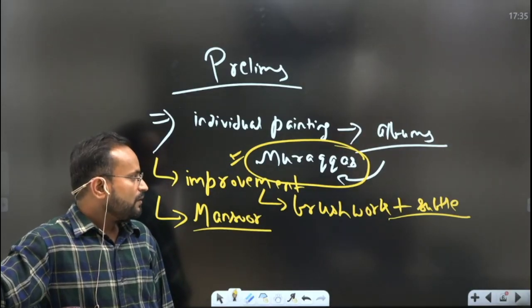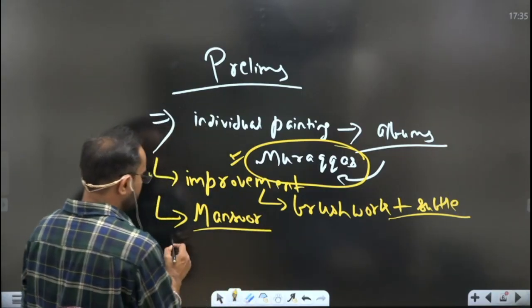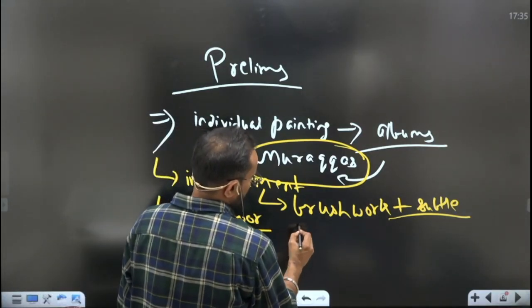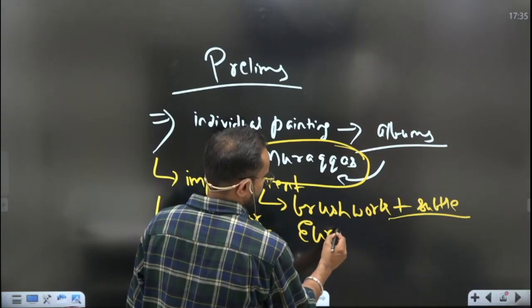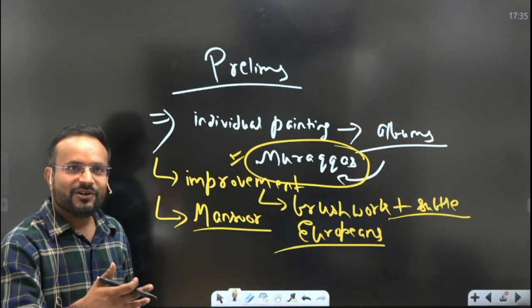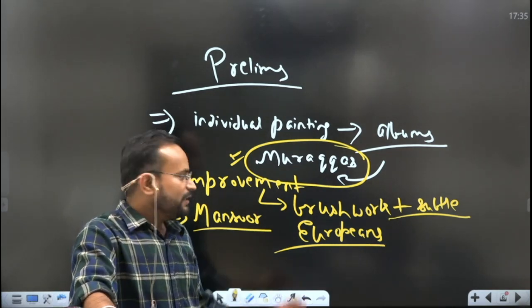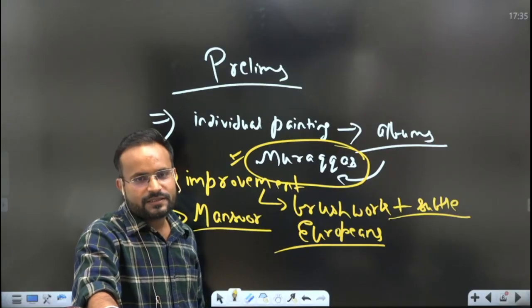Okay. So if you now connect, you will see that it was actually during Jahangir's time that the Europeans started entering the Mughal court, right? You must have heard of the British envoy who came to Jahangir's court.